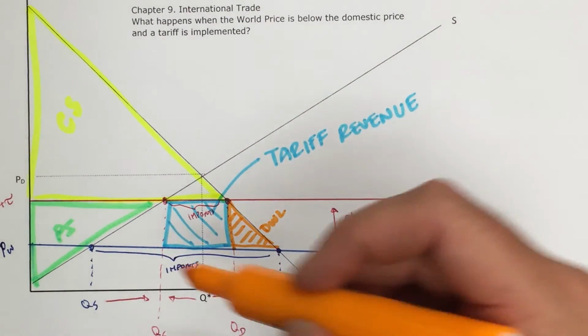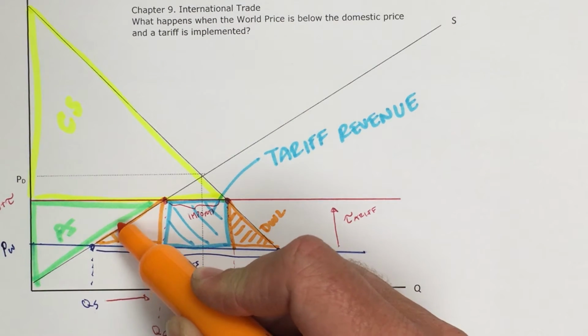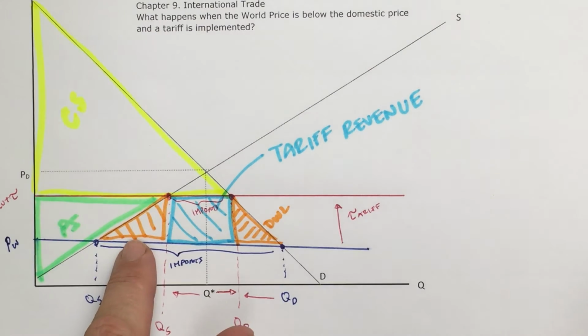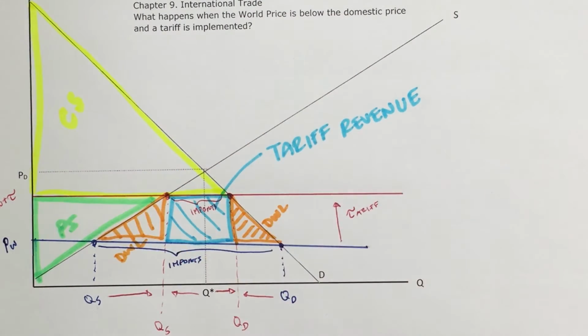We also see this reduction here of these international suppliers that no longer can supply because the price is too high. And so that's also deadweight loss. And so now we're less efficient than we are in a free international trade example.